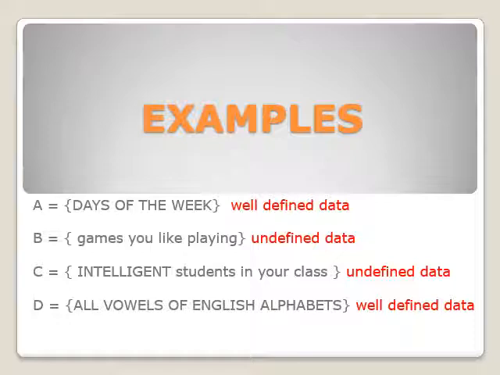Different people have different abilities and subjects, so we cannot count their intelligence, and therefore we cannot define it as well-defined. Therefore it is undefined data. Now let's see set D. All vowels of the English alphabet, which always remain the same for all of us. So A, E, I, O, U, therefore it is well-defined data.